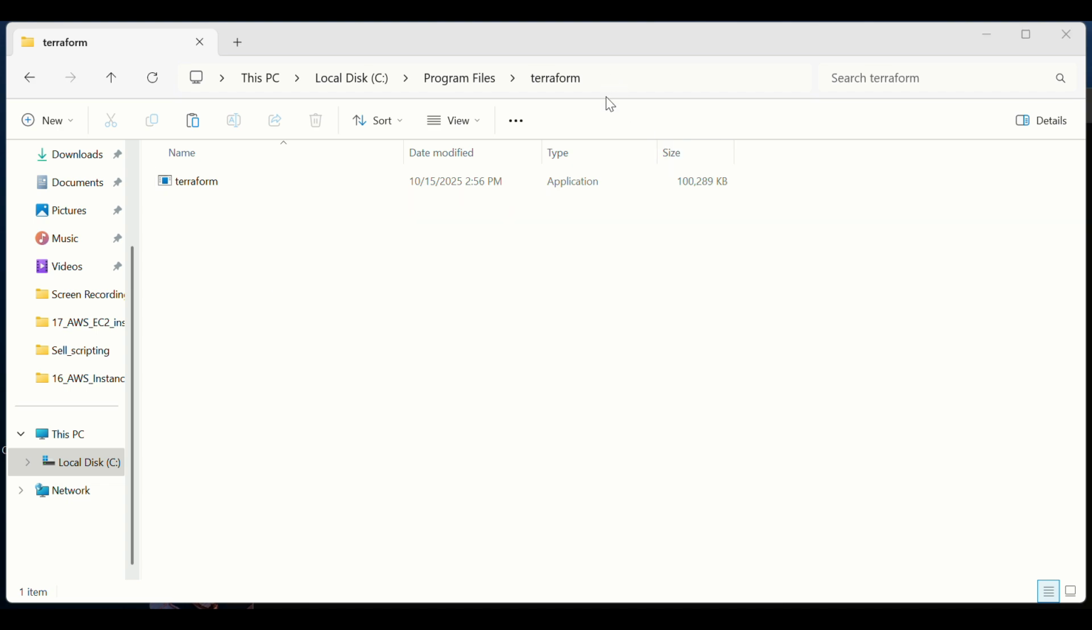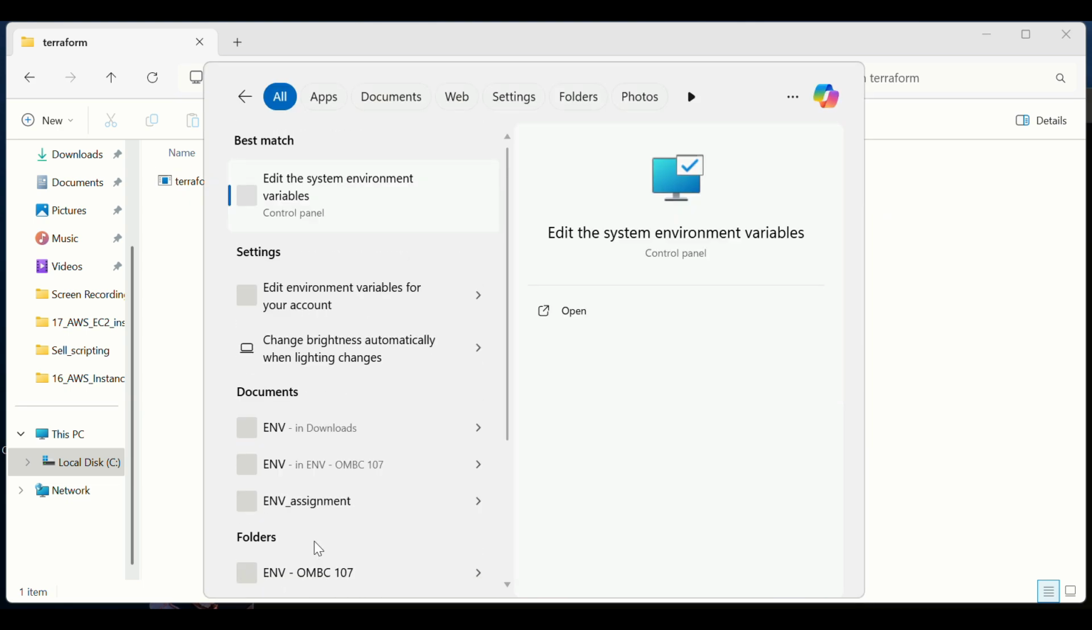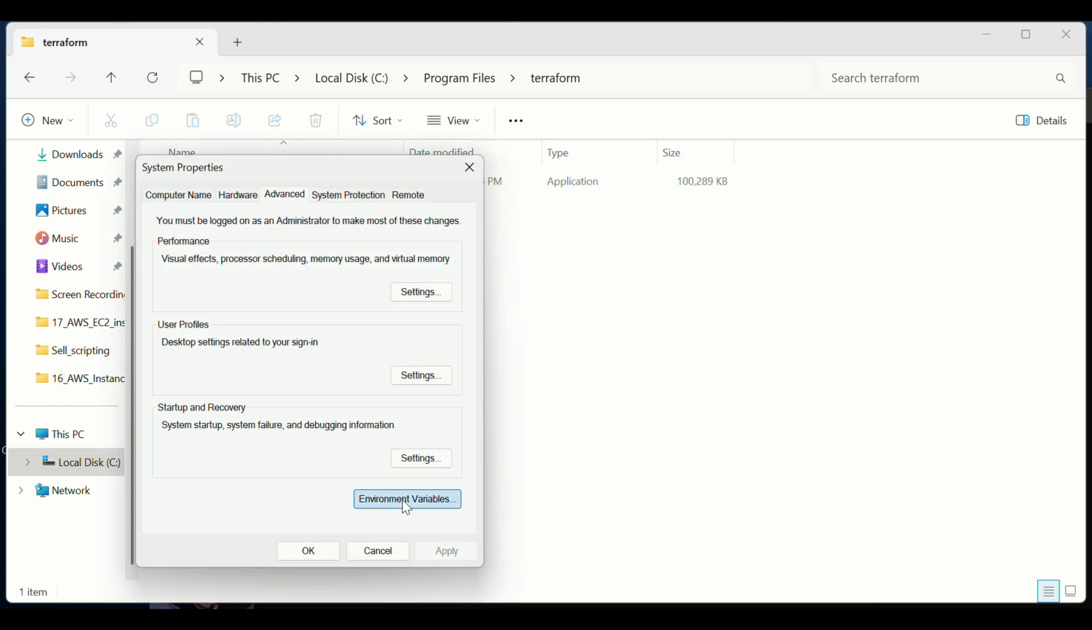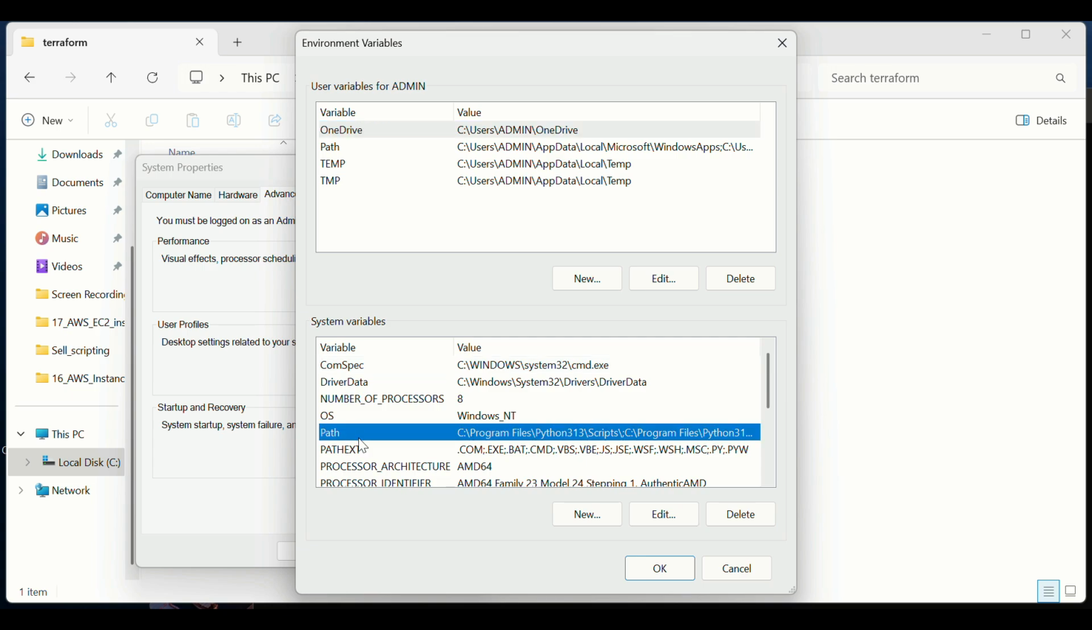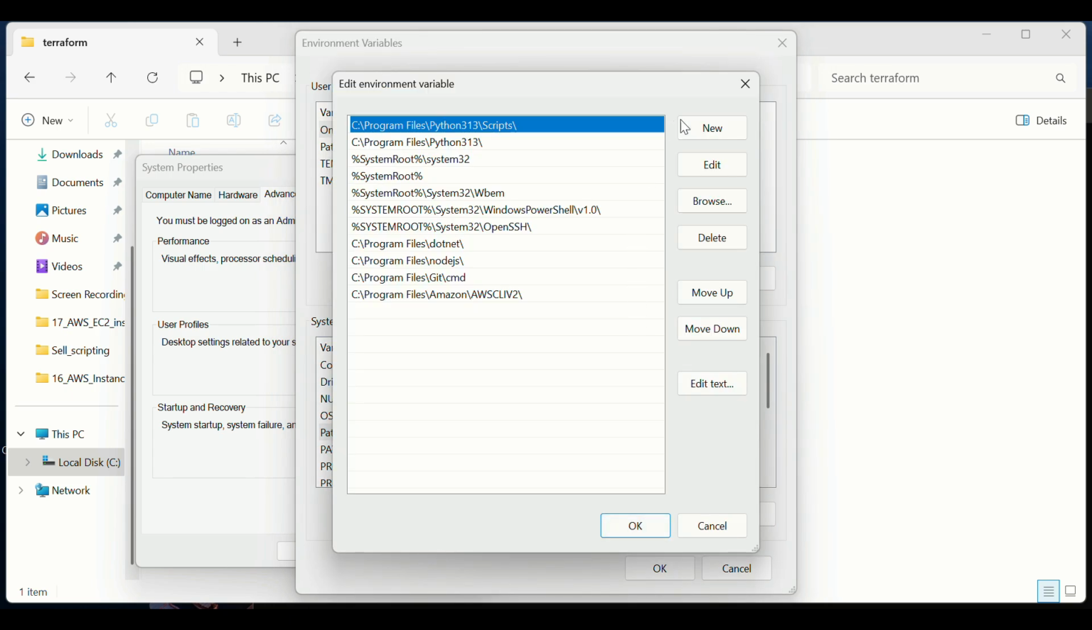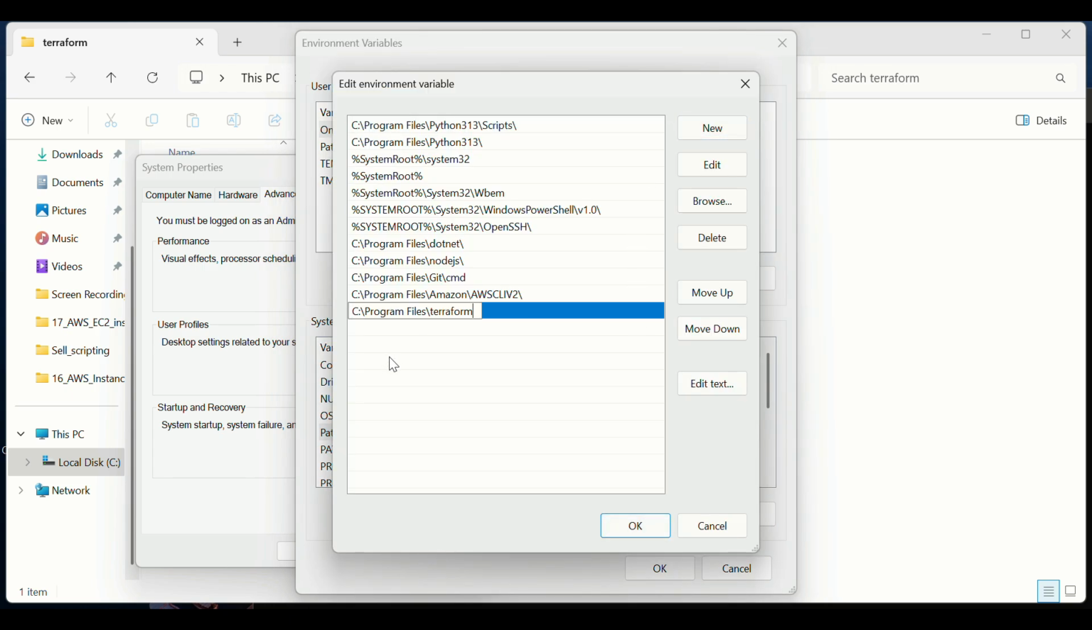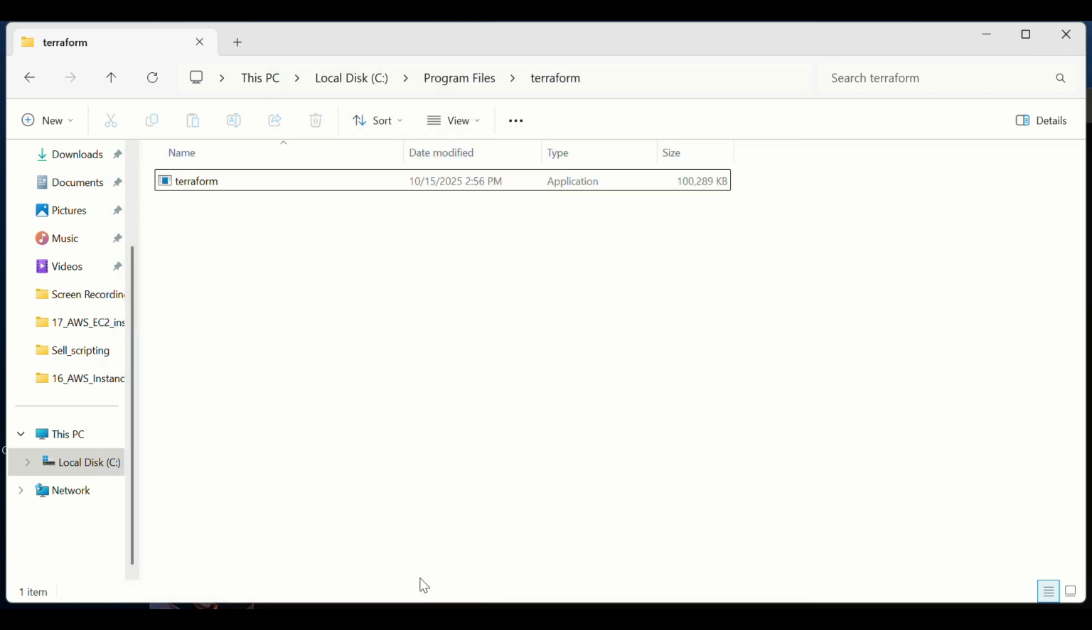Let's copy this path, Control C, where our .exe file is present. We have pasted that file inside C Program Files, Terraform. Let's copy that path. Then search here for environment variables. This one, edit the system environment variables. Click on this. Click on environment variables. Then in the system variables, click on Path, click on Edit and click on New. Paste that path, C Program Files Terraform. Click on OK, OK, OK, OK.